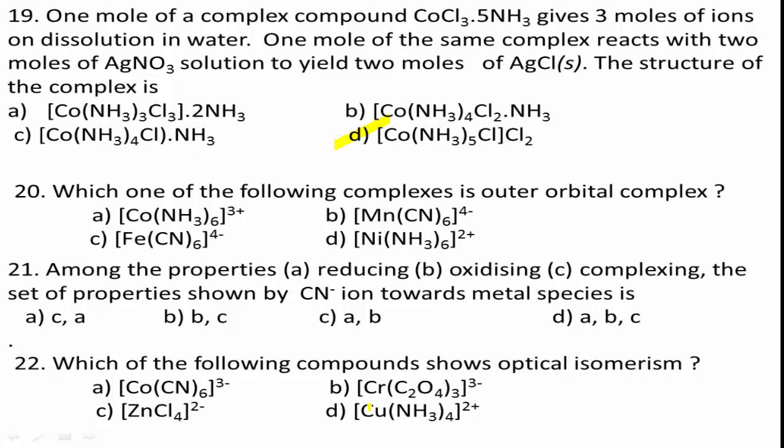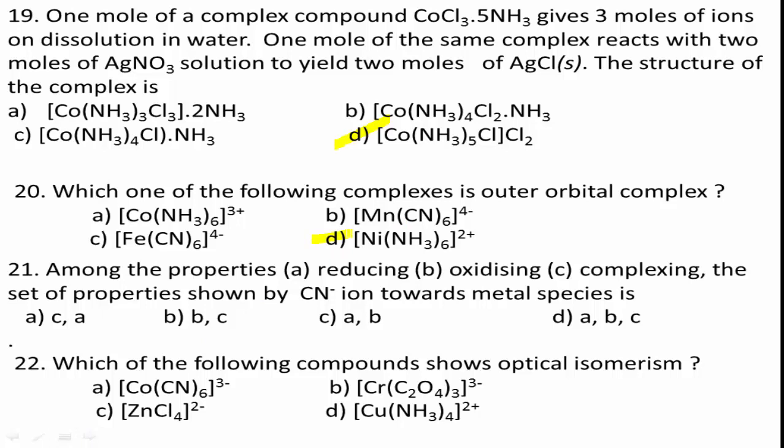Electronic configuration of cobalt +3 is [Ar] 3d6 4s0 and electronic configuration of nickel +2 is [Ar] 3d8 4s0. Nickel complex can form due to presence of d8 configuration. Therefore, the correct answer for this question is option D.